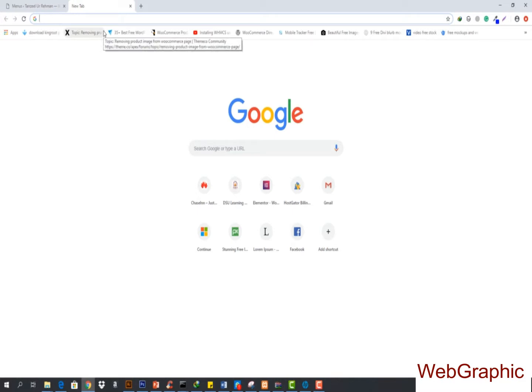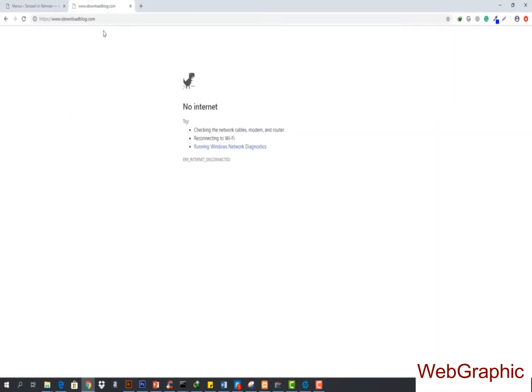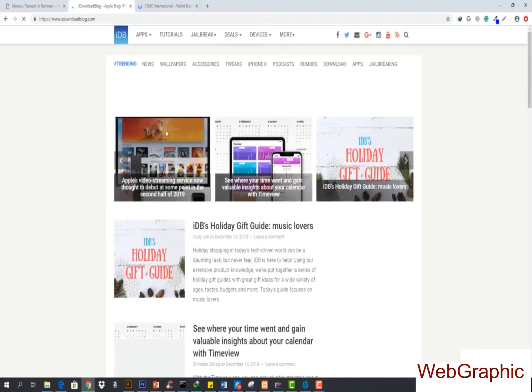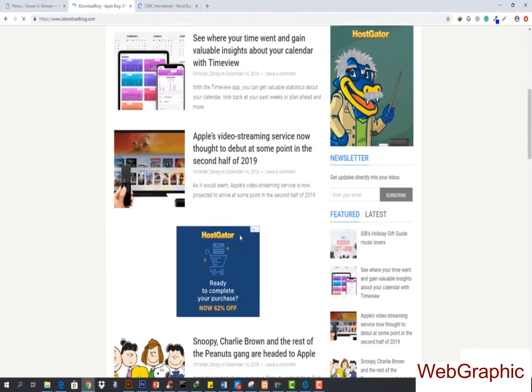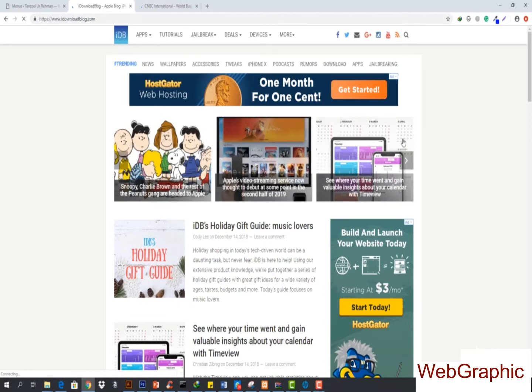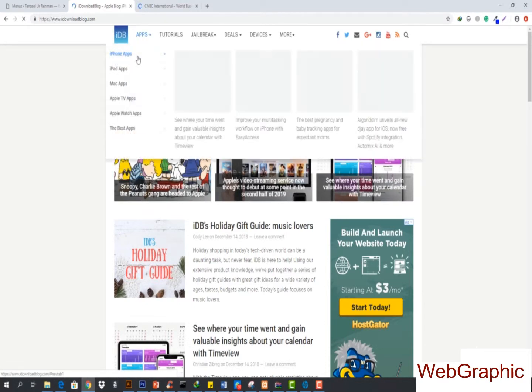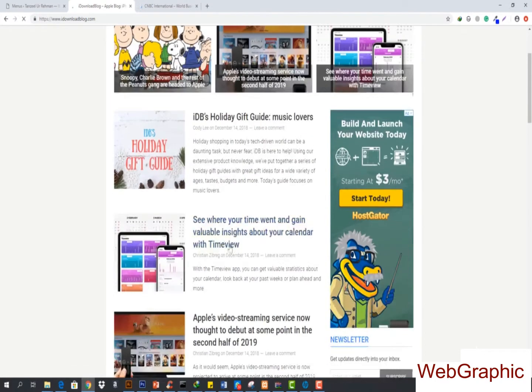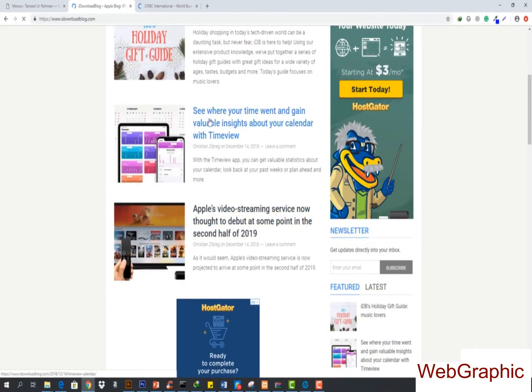So I also gave you an example of idownloadblog.com. I also gave you another example. This is basically a website that has so many posts. You can see this is a single home page, and they have some categories right here. For all the posts that they have, let's suppose this one is posted by this guy, and the date was this, and there is no comment. So it says leave a comment.